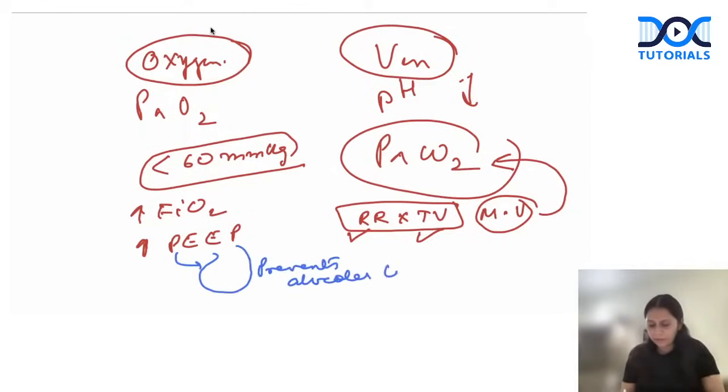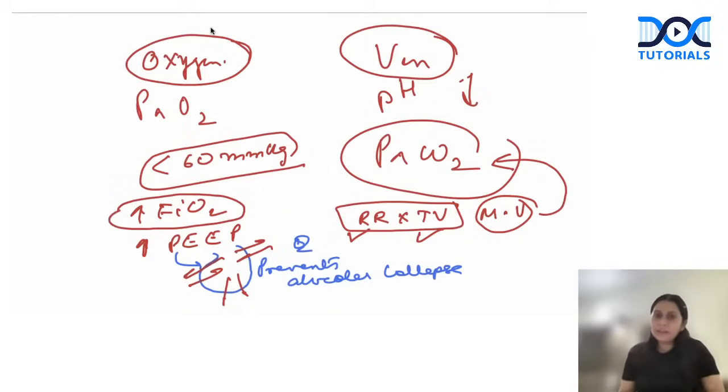This was asked in the last exam. Why do we apply PEEP for a patient on ventilation? Because it prevents alveolar collapse and it allows O2 and CO2 exchange from a wider surface area. And by increasing FiO2, I can increase the oxygen concentration of the patient, right? As we breathe more oxygen concentration, more will go into the blood. So FiO2 is another way of increasing the oxygenation. But both have their demerits also. High FiO2 can cause oxygen toxicity, and high PEEP can cause barotrauma and hemodynamic instability.